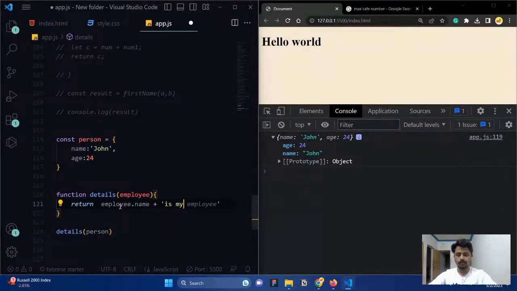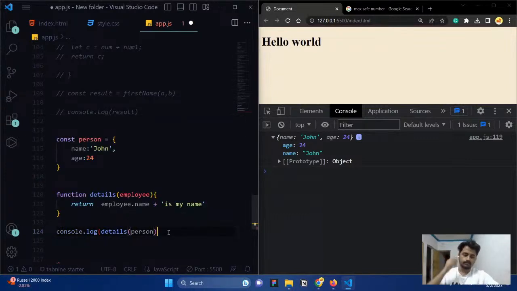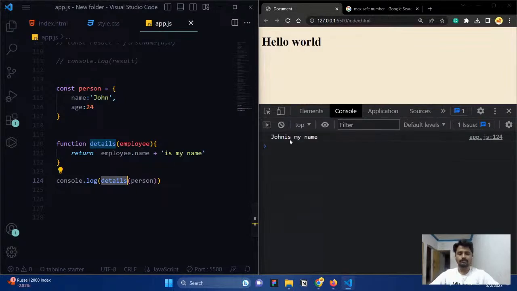Is my name, something like this. Okay. And now I'm just going to invoke this function inside the console.log. It is going to say console.log invoke person. Okay. So now what is going to happen? Well, there is an object here, and we created a function, and this is going to work. This is going to call the function, and we are going to pass it here. And if I ask for it, you can see you are getting John is my name. So we are getting it, right?